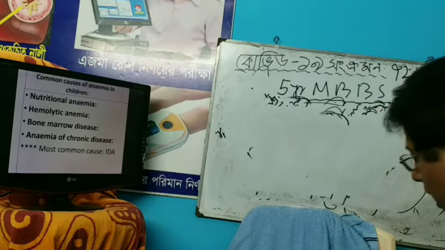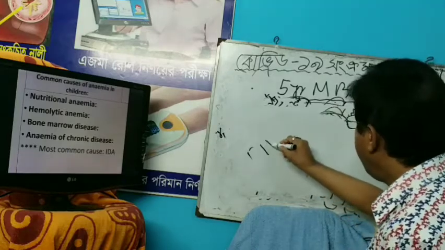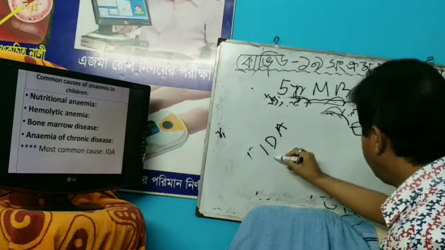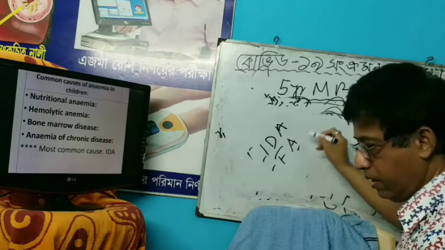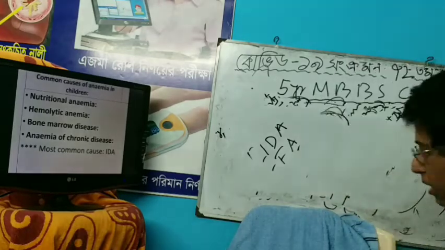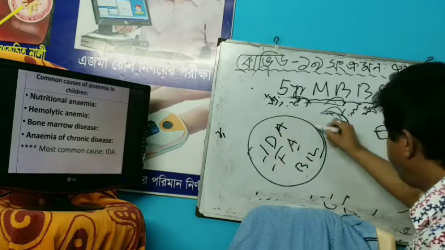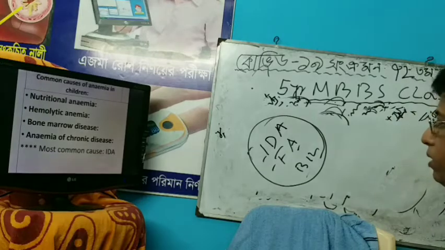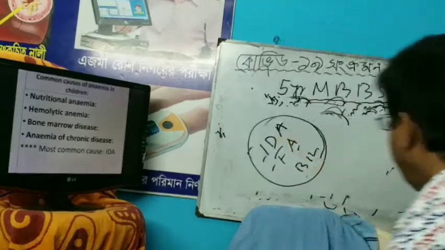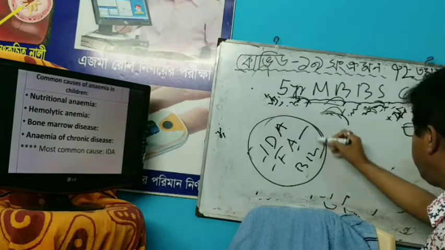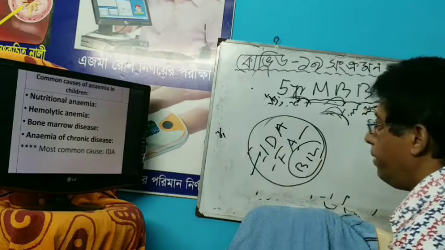Most common is IDA, iron deficiency anemia. Number 2 is folic acid deficiency, and vitamin B12 deficiency. So the 3 most important causes of nutritional anemia are iron deficiency, folic acid deficiency, and vitamin B12 deficiency. But most common is iron deficiency anemia.